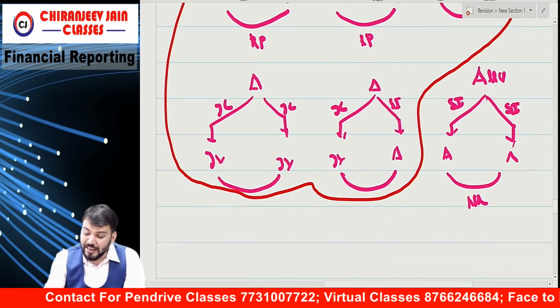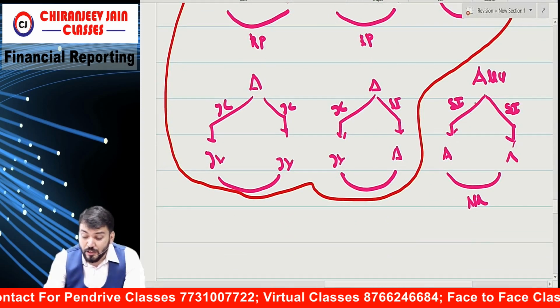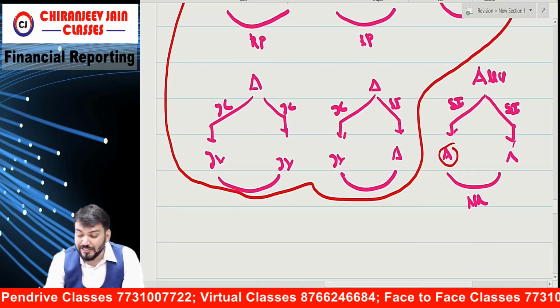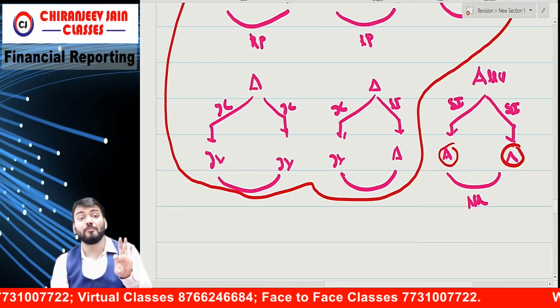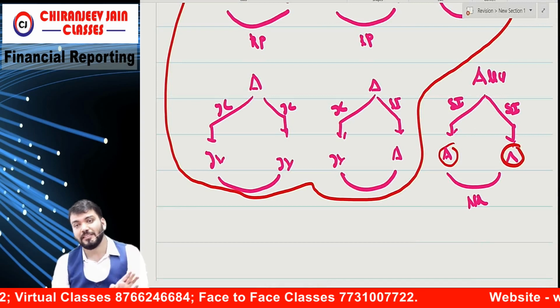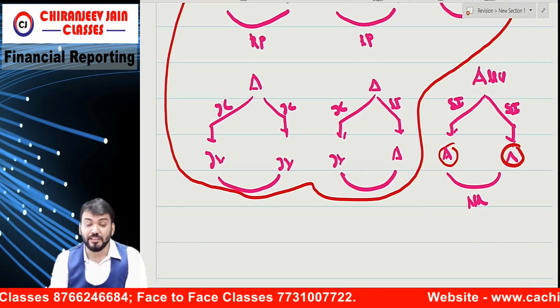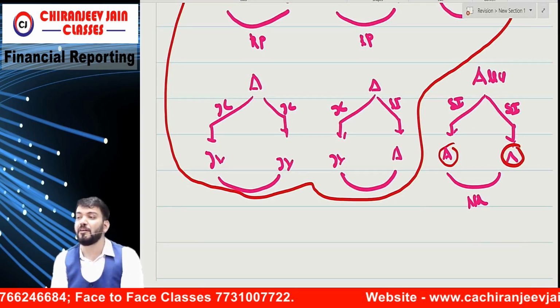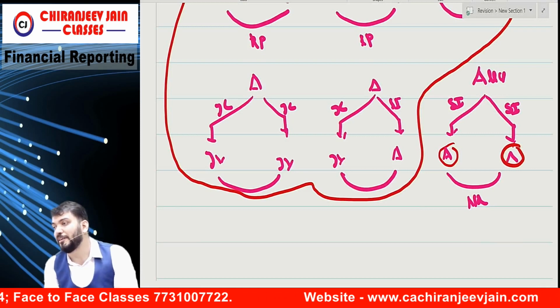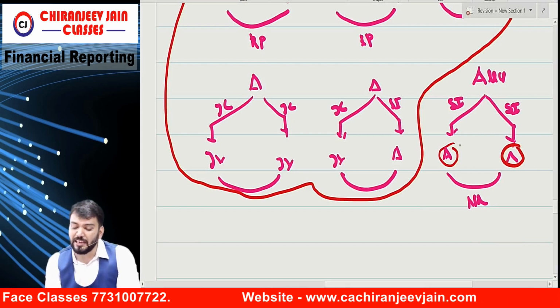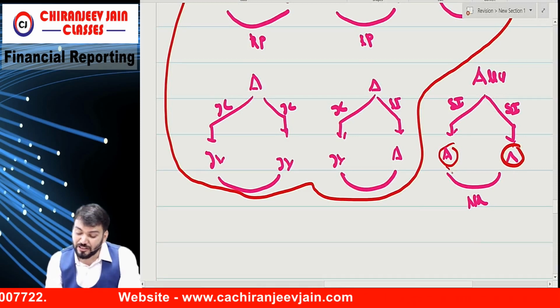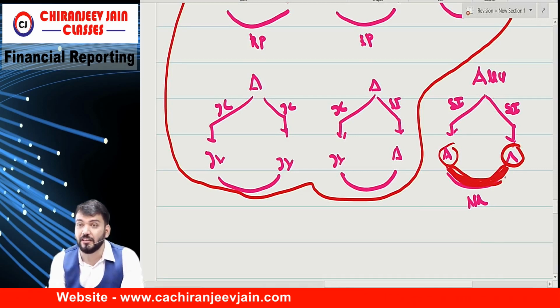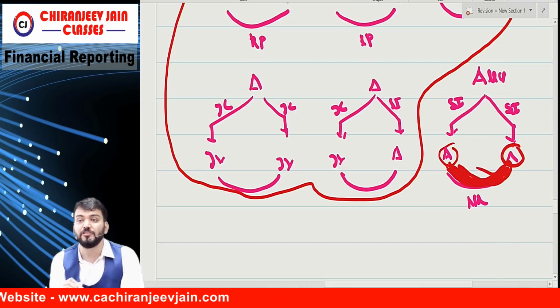But here A limited neither control nor joint control these, so a relationship will not be created. Because control means what? Decision making power. Then relationship might be created. Significant influence means decision making power is not there. Means A limited can influence A. A limited can influence A. But this cannot influence each other.